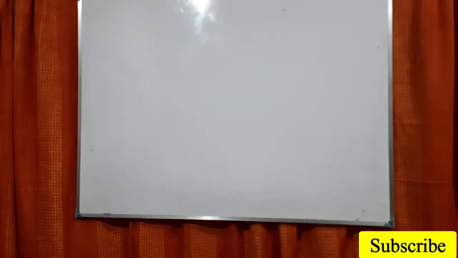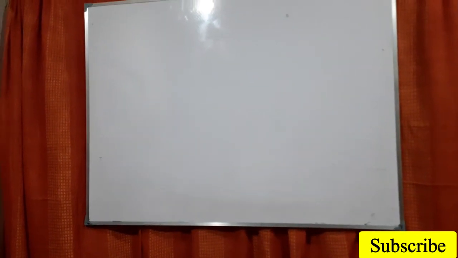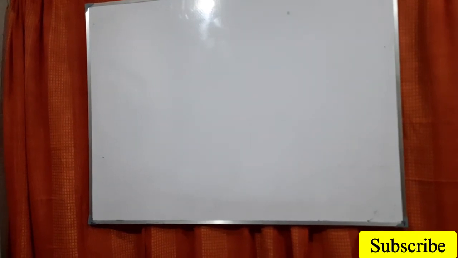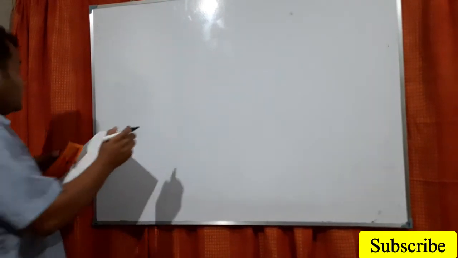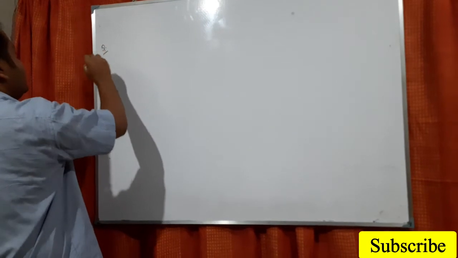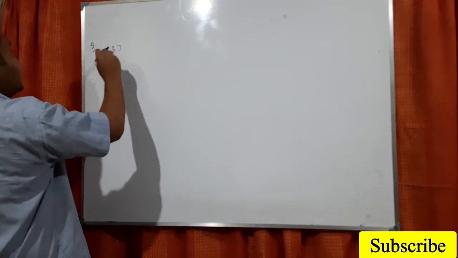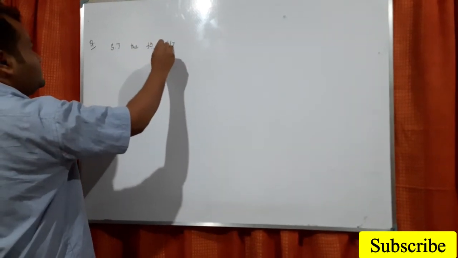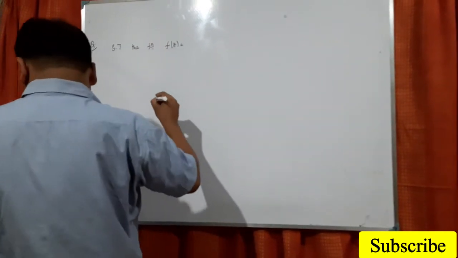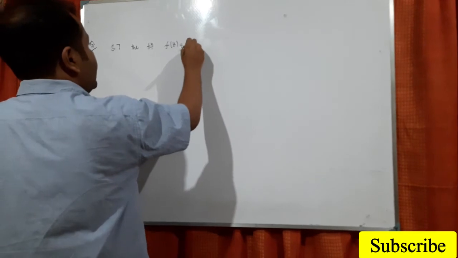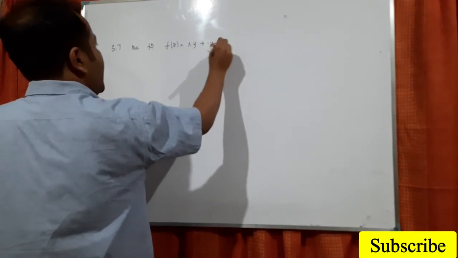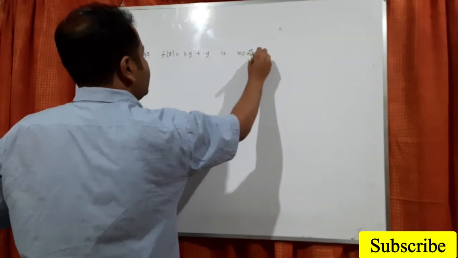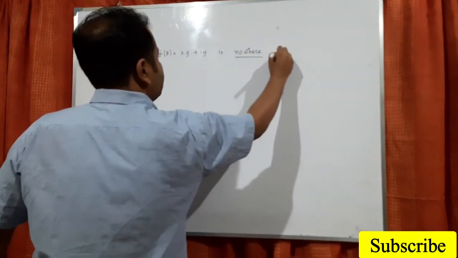Now let us do some problems based on this one and see what the difficulties are. Say one problem: show that the function f(z) equals xy plus iy is nowhere analytic.